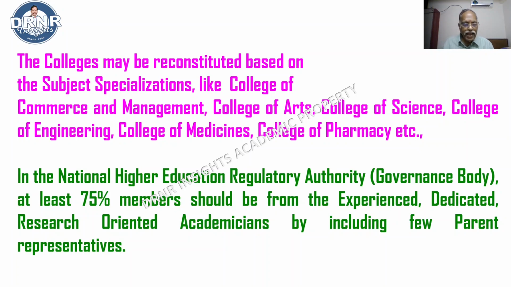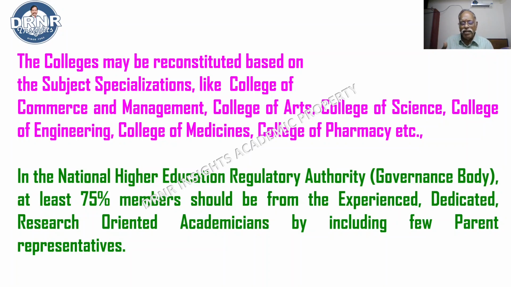Then, in the National Higher Education Regulatory Authority, that is the governing body, as per the National Education Policy, at least 75% of the members should be experienced academicians, dedicated academicians, research-oriented academicians, including a few parent representatives.